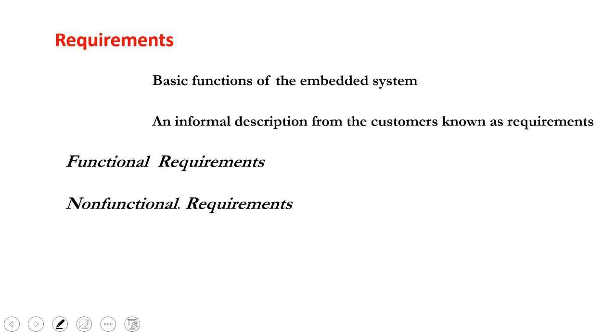From these two, requirements are classified into two things: functional requirements and non-functional requirements. Functional requirements, a design engineer will come up with all of them. What is the input, what is the output, at which time he has to get the input, what format he has to get the input in, whether you are getting the input from the user or from an app, everything he will get. Other non-functional requirements will be the cost, power, size, everything. So getting both requirements from the customers is very important.